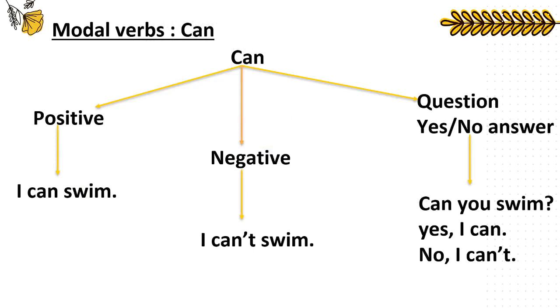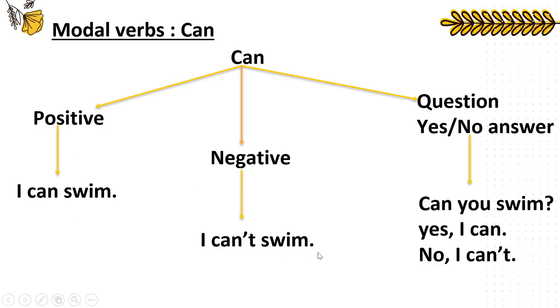The modal word can is used in 3 forms: positive, negative, and question. With questions, we can also answer with yes or no. For example, positive: I can swim. It talks about ability. Negative: I can't swim.